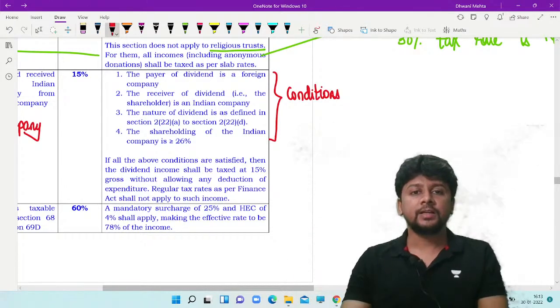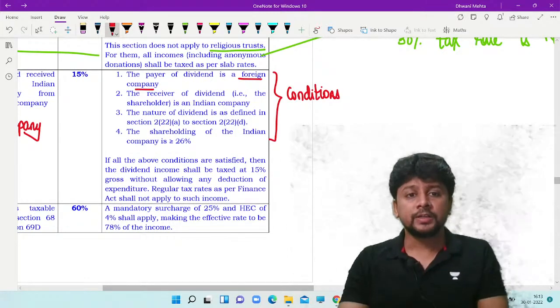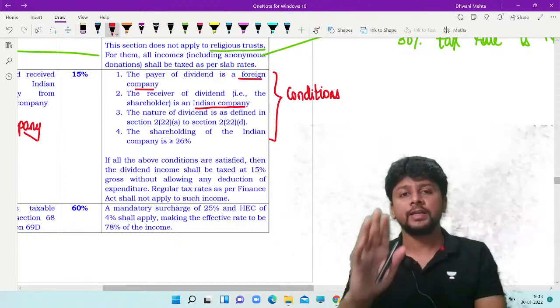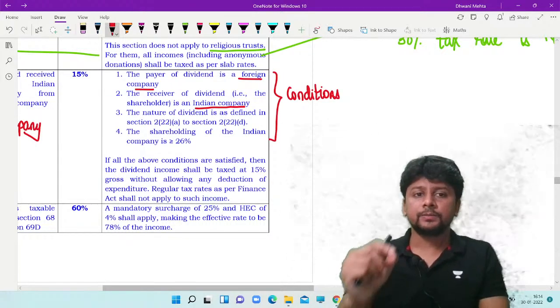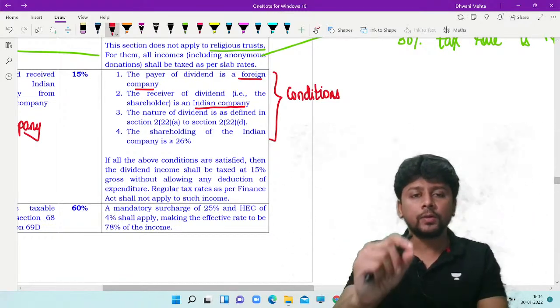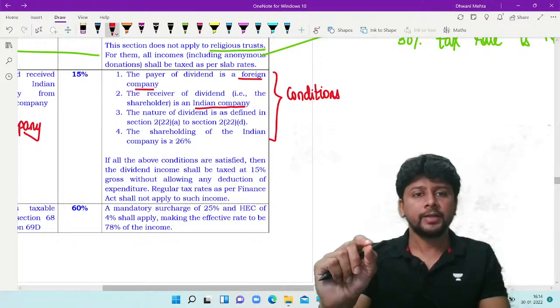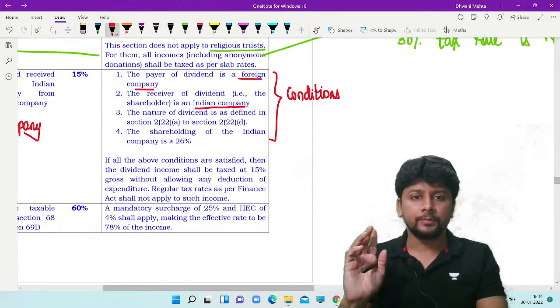The person paying the dividend is a foreign company. The person receiving the dividend is obviously the shareholder, but every shareholder is not covered. It's an Indian company. The dividend is as defined in 2(22)(a) to 2(22)(d). Section 2, clause number 22, subclause number A to subclause number D are covered.